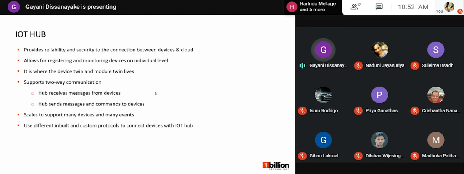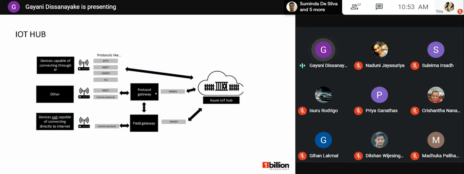IoT Hub supports two-way communication because it can receive messages from the devices, and also the hub can send messages and different commands to the physical devices. Also, it uses different built-in and custom protocols to connect devices with IoT Hub. In the next slide, I will show you how to use different protocols to connect to the Azure IoT Hub.